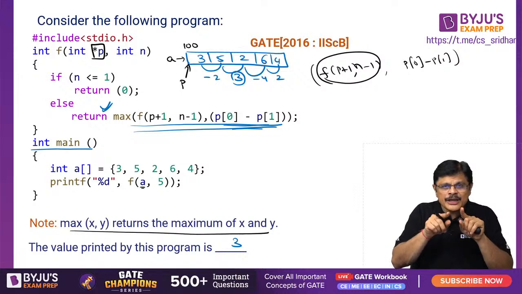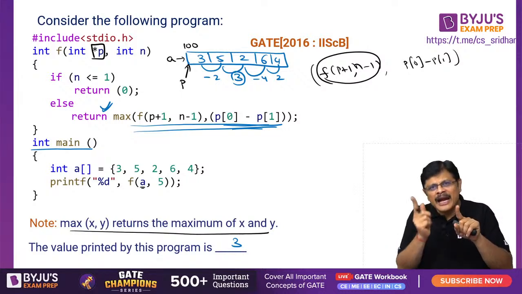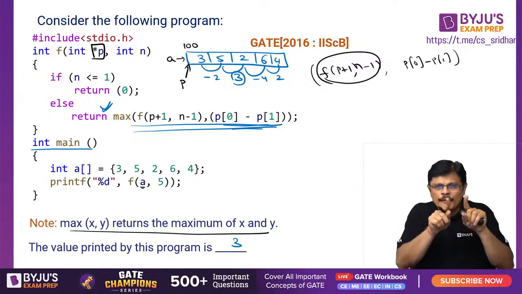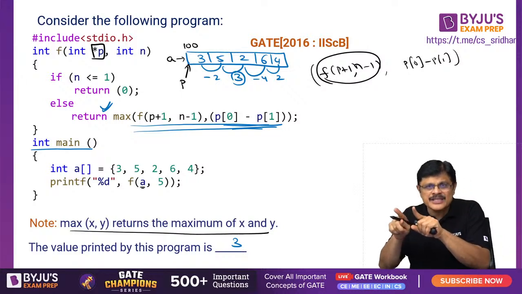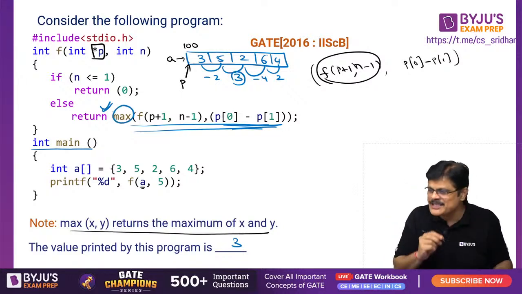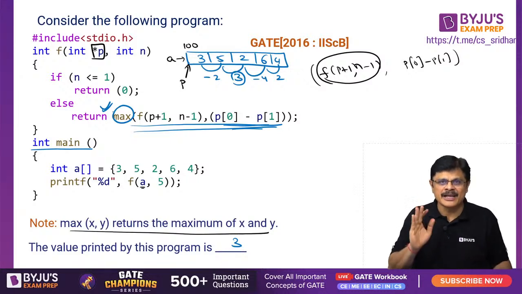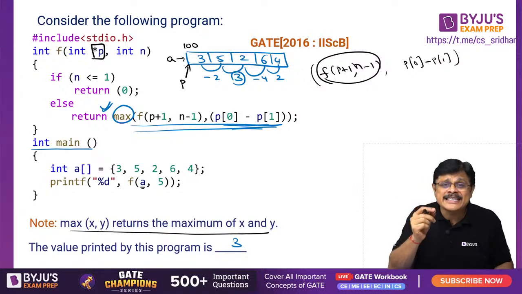Now p changes to the next location, so we are finding the difference of adjacent locations, and out of that the maximum is returned by this particular function. So it will return the maximum difference between adjacent elements of an array.